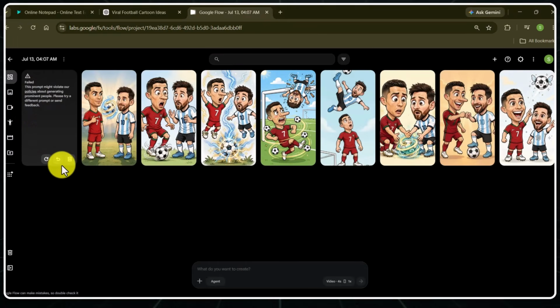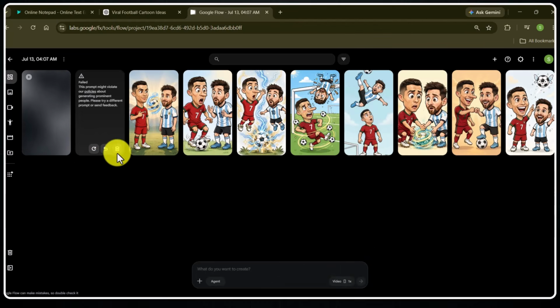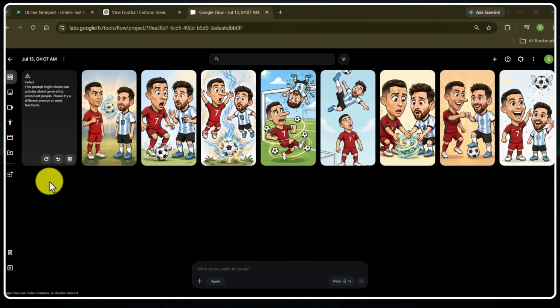Here is a quick fix you can do. Regenerate the scene using some other model. For example, VEO 3.1 Lite. Hit generate. Let's see if it generates the scene now or not. It failed to generate the scene again. You will have to face this issue too.